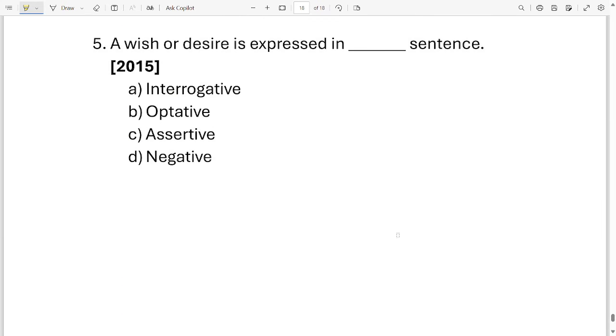Question number 5, which is the last question as well. Okay, a wish or desire is expressed in dash sentence. Interrogative, optative, assertive, negative. Now these are the 4 options. Which one is correct? It is option D, optative. A wish or a desire is expressed in an optative sentence.